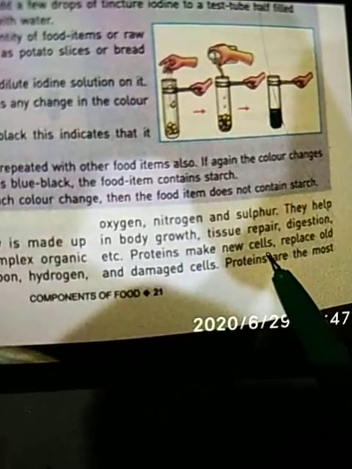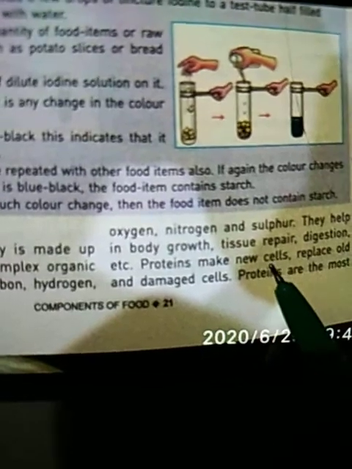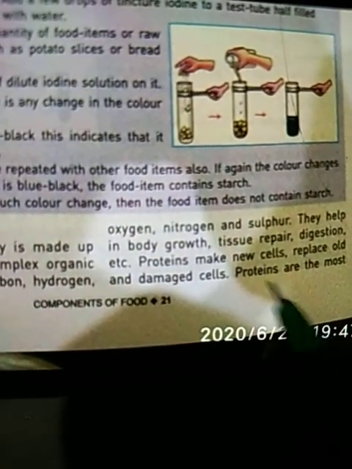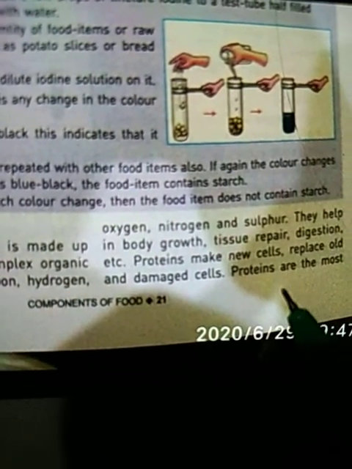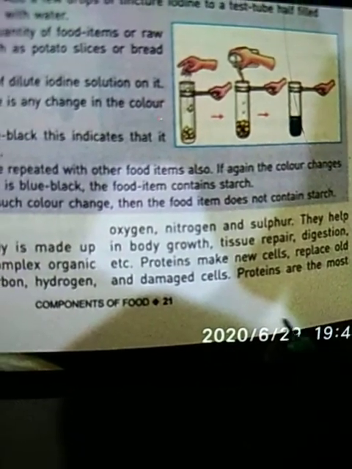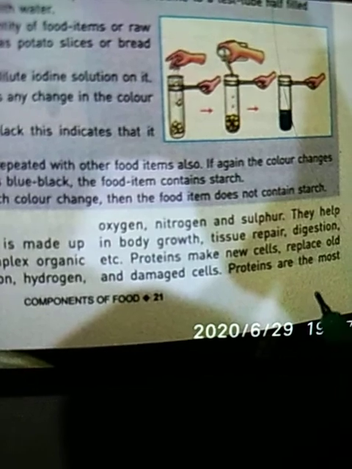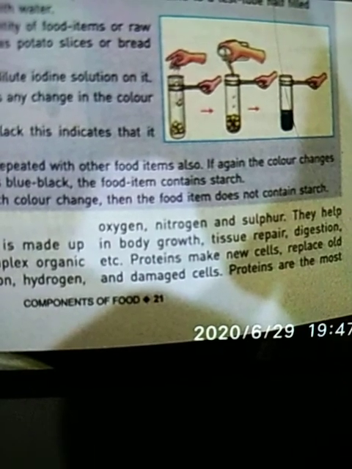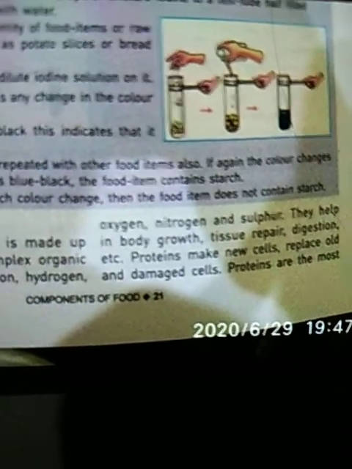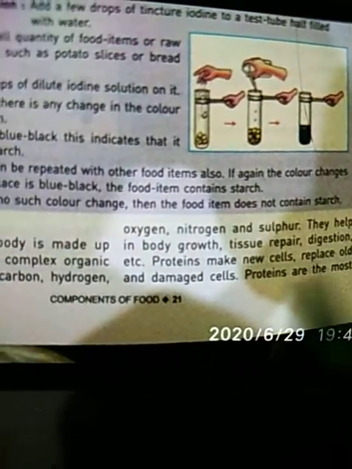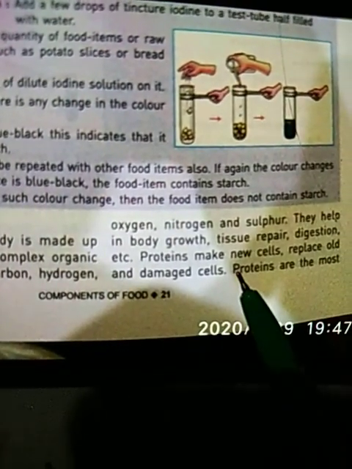Proteins make new cells. Whenever you get a cut or wound, after a few days you see that the wound has healed. New skin has come and healed that wound. This happens because proteins help in the formation of new cells. They replace the old and damaged cells.